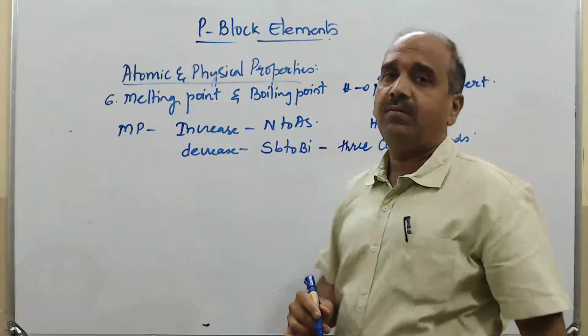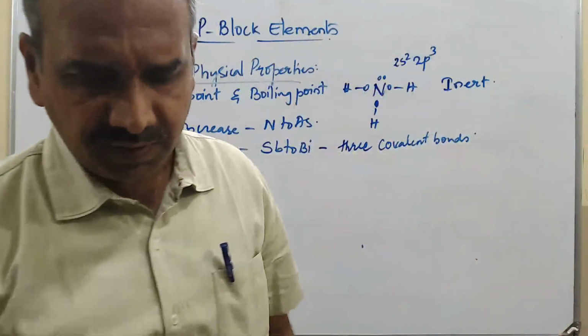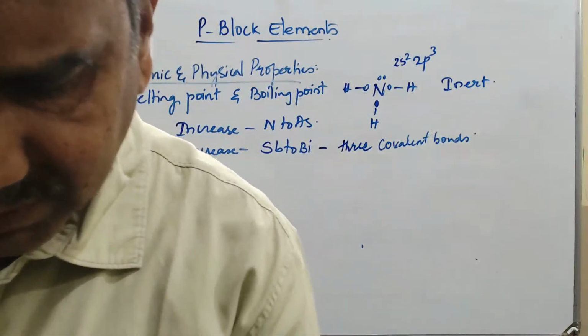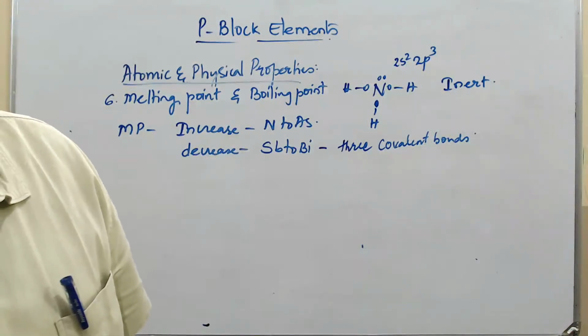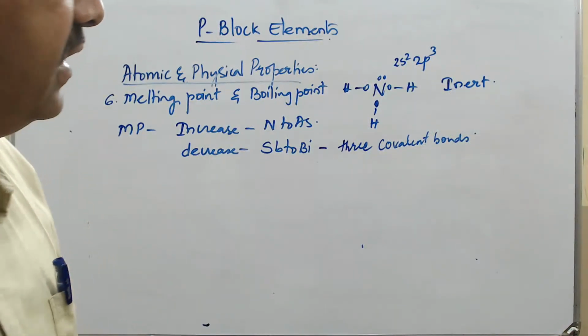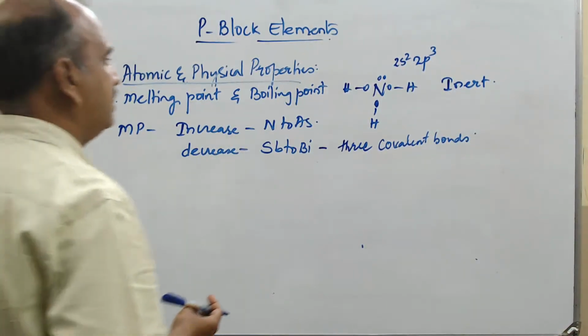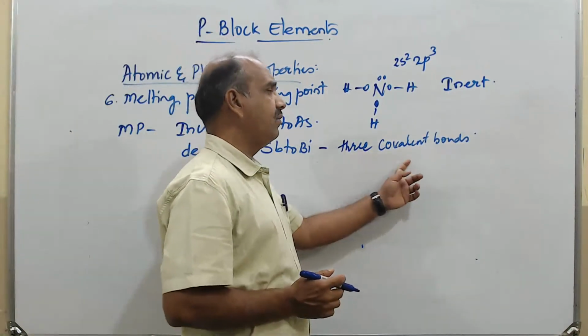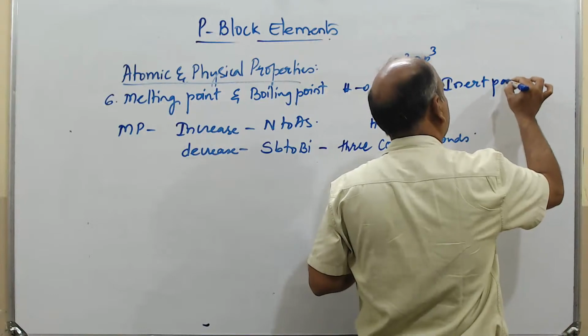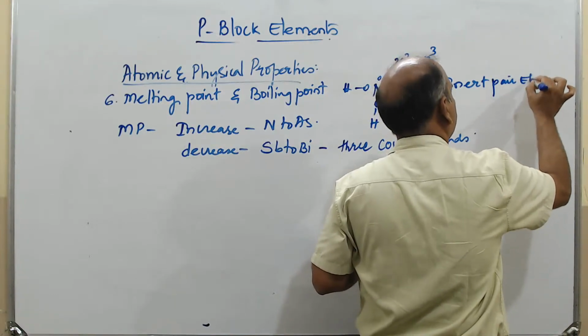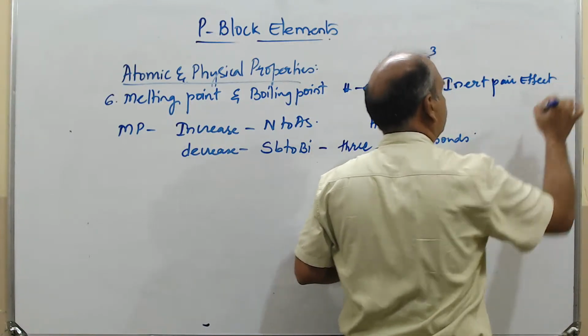It does not form 5 covalent bonds. It has a tendency to form only 3 covalent bonds instead of 5, and this tendency to form only 3 covalent bonds is because of the inert pair effect.